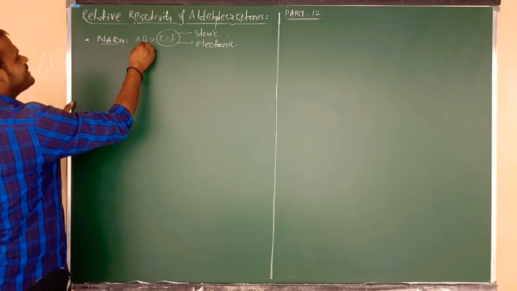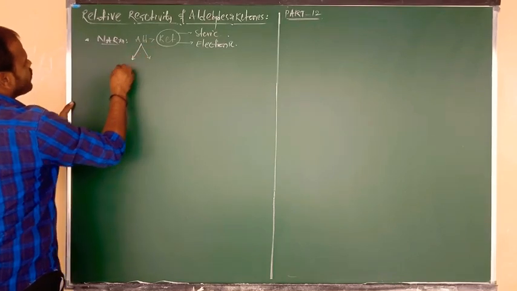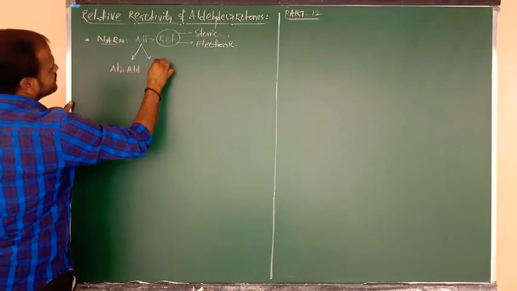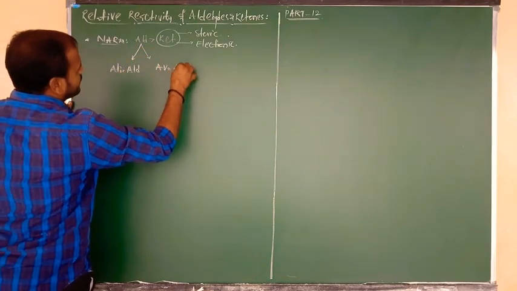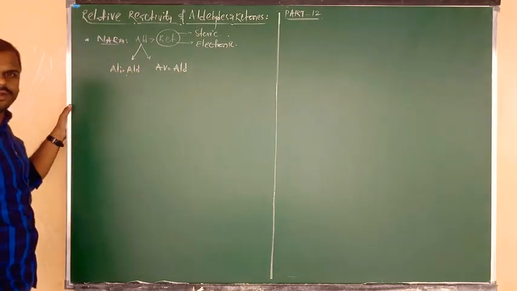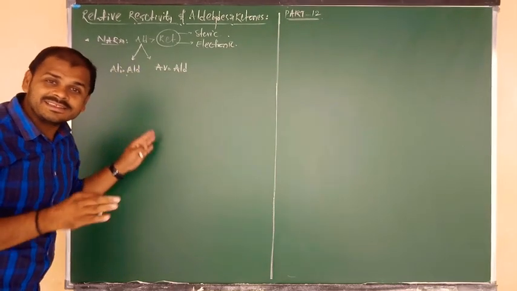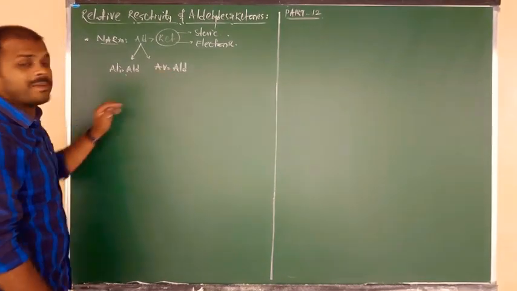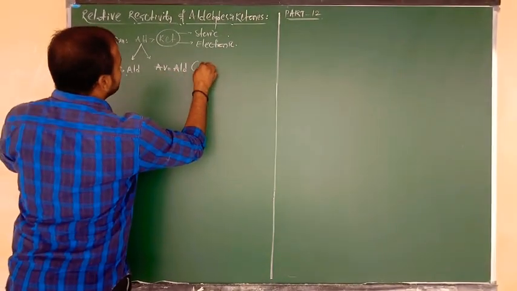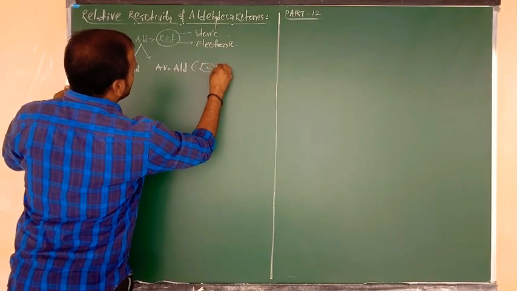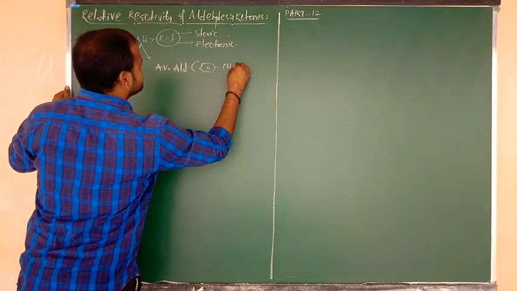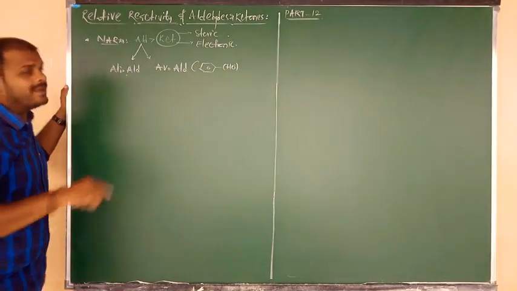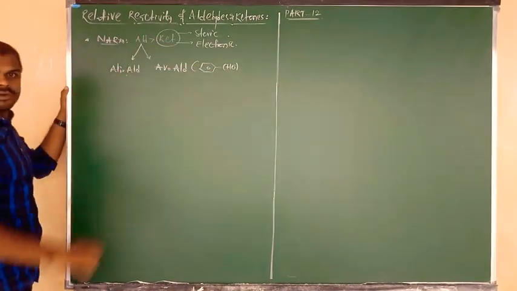But again, aldehydes are of two types. One is nothing but what, beta? Aliphatic aldehyde, and one more is the aromatic aldehyde. Okay, what is meant by aliphatic aldehyde? Formaldehyde, acetaldehyde, propanaldehyde, like that, beta. And what is meant by aromatic aldehyde? Aromatic aldehyde is simply, we can say, what, beta? Benzaldehyde. Yeah, beta.